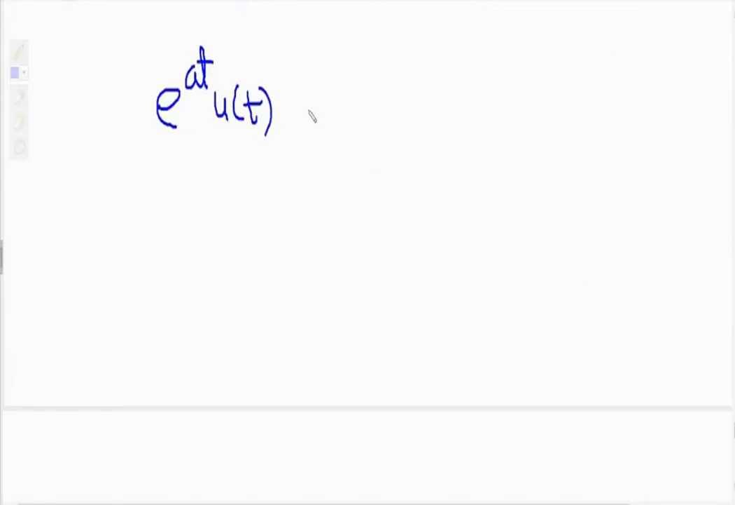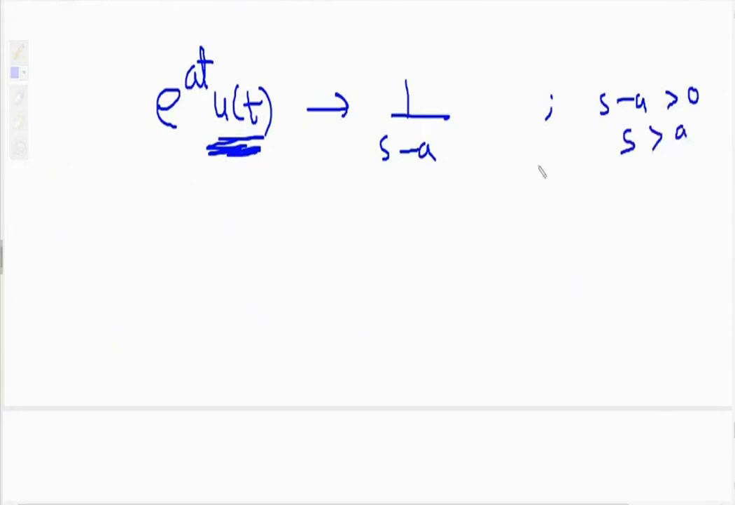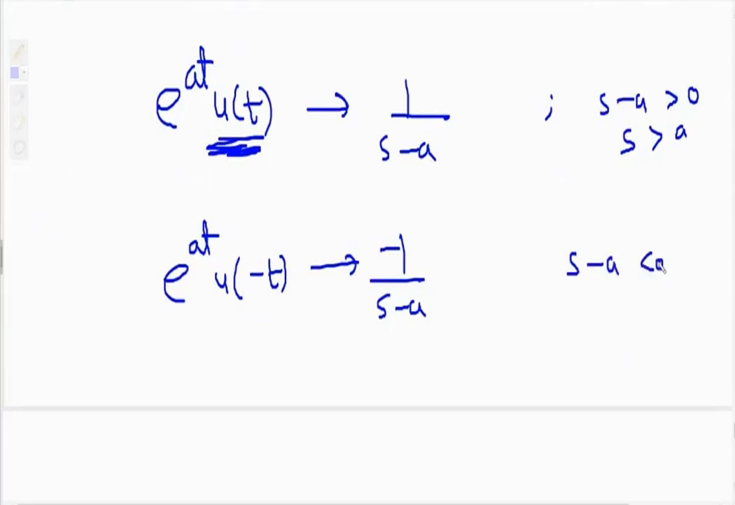In the same way you can remember this formula also. E raised to at u of t has Laplace transform 1/s minus a. ROC: s minus a greater than 0. Why greater than 0? u of t. So s greater than a. Now e raised to at u of minus t. Here I wrote minus before u, so here also it will be minus 1/s minus a. ROC, because of u of minus t, will be s minus a less than 0, that is s less than a.